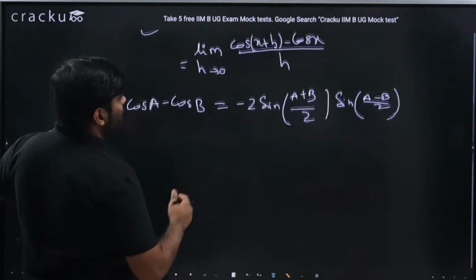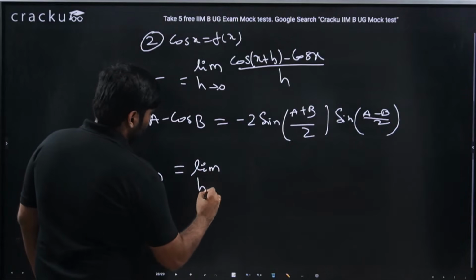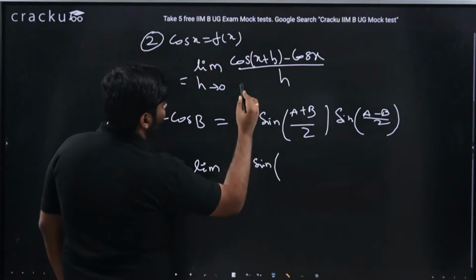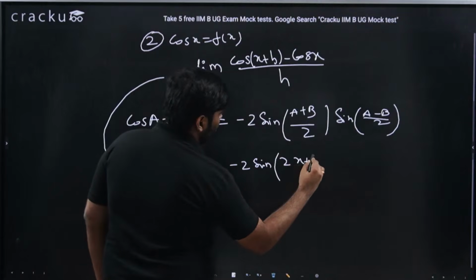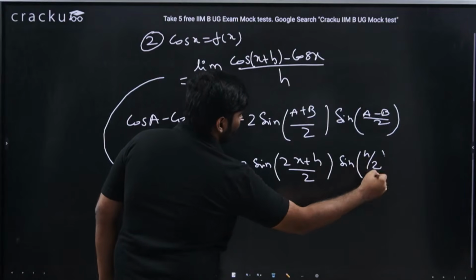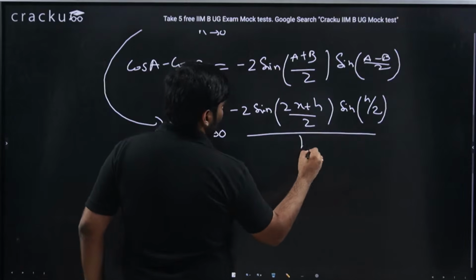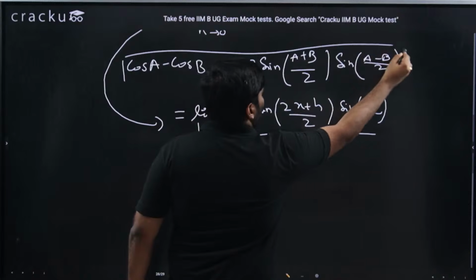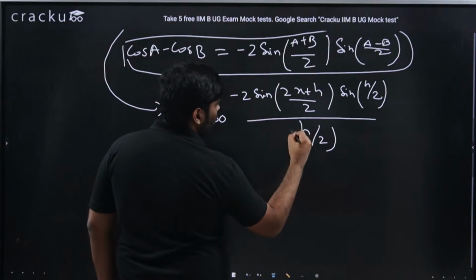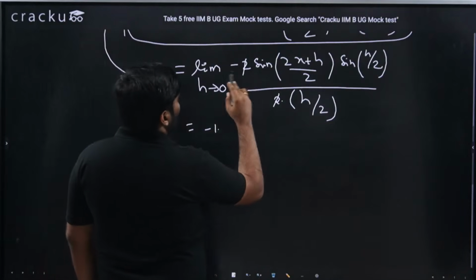If this is cos A minus cos B, then I'll apply the same thing over here. Limit h tending to 0, this is minus 2 sine of (A plus B) by 2, which is (x plus h plus x), that is (2x plus h) by 2, into sine of (A minus B) by 2, which is (x plus h minus x), which is h by 2. But this divided by h is anyway there. This is just the formula part. So h will be here. I could write this as h by 2 into 2, so that 2 I can cancel off.